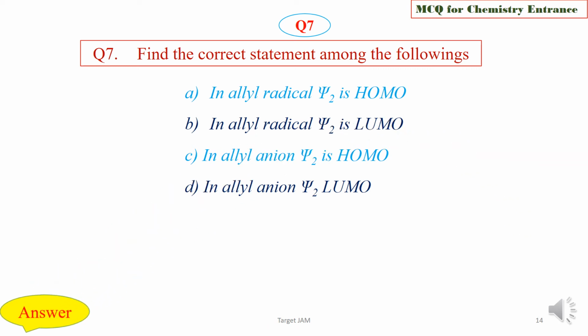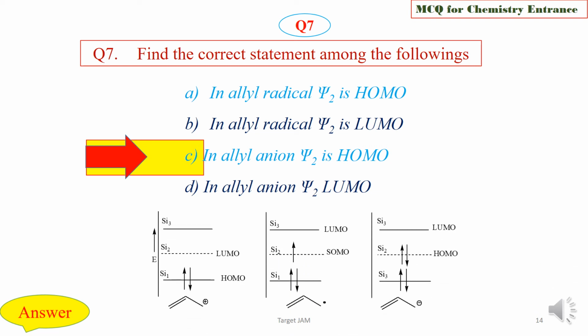We are now going to check the answer key, and the right option is option C, that is in allyl anion, Psi2 is the HOMO. See, in case of allyl cation, there are two electrons, so Psi1 is the HOMO. In case of allyl radical, Psi2 is the singly occupied molecular orbital, and in case of allyl anion, Psi2 is the highest occupied molecular orbital.